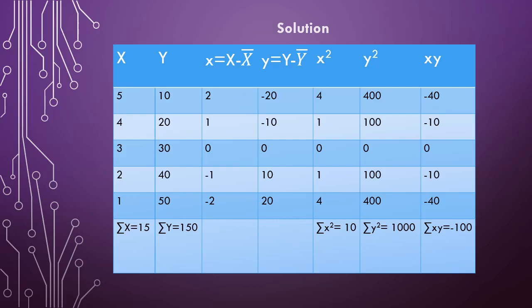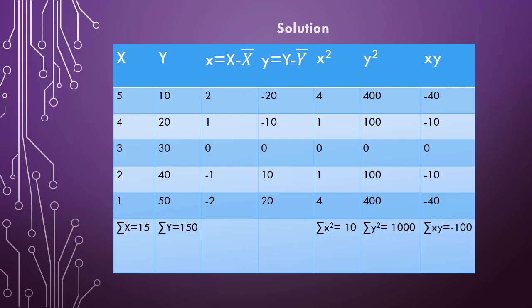The next column is x square. This small x is what we found using x minus x bar, and the small y is what we found using y minus y bar. So x square: 2 square is 4, 1 square is 1, 0 square is 0, minus 1 square is 1, minus 2 square is 4.